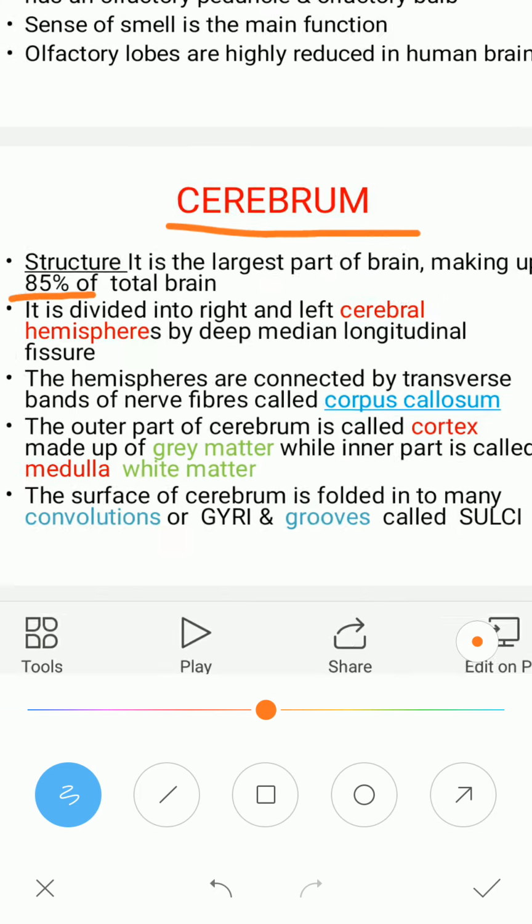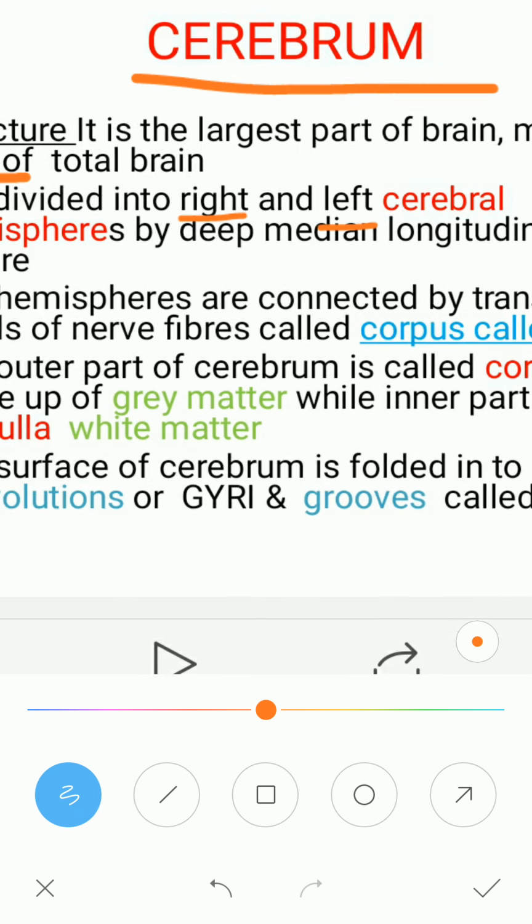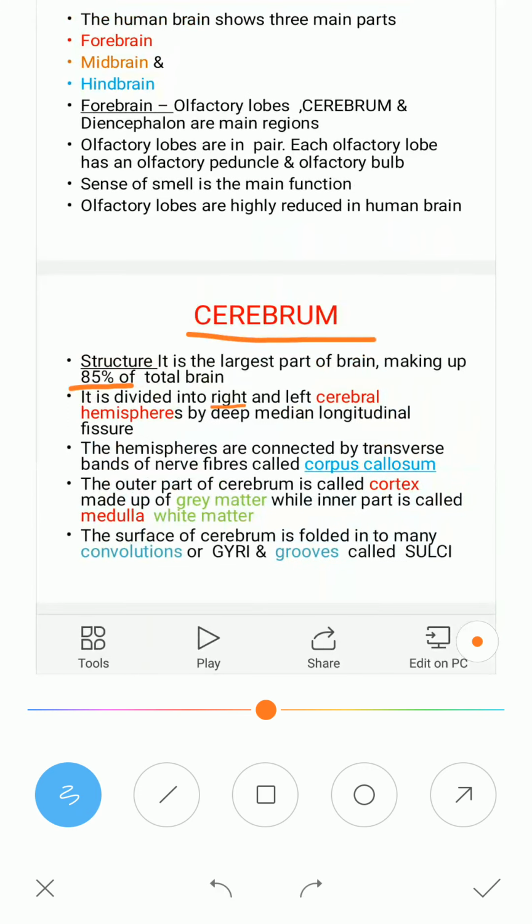It is divided into right side and left side cerebral hemispheres. The cerebral hemispheres are formed because of a deep median longitudinal fissure. A depression is there in the cerebrum which divides it into left side and right side cerebral hemispheres. The cerebral hemispheres on the ventral side are connected to each other by the corpus callosum, a bundle of nerve fibers.